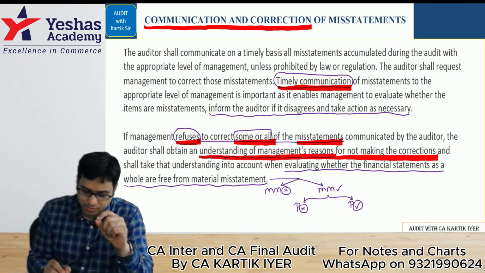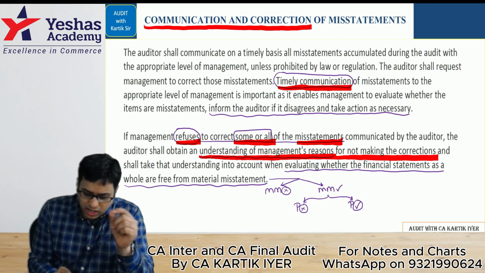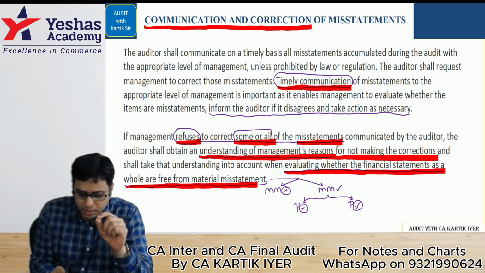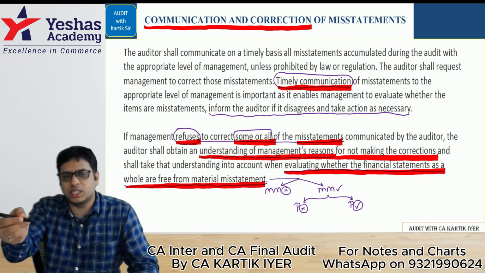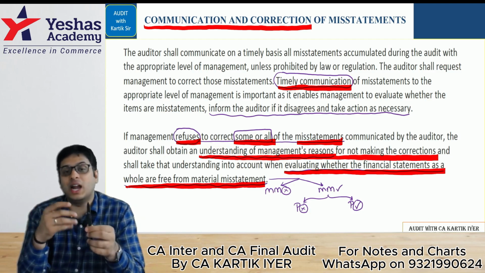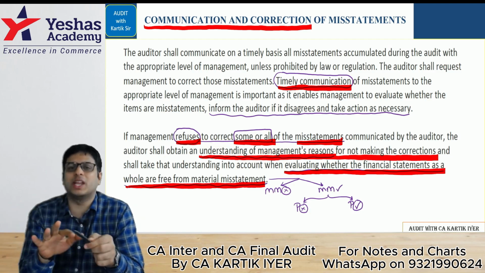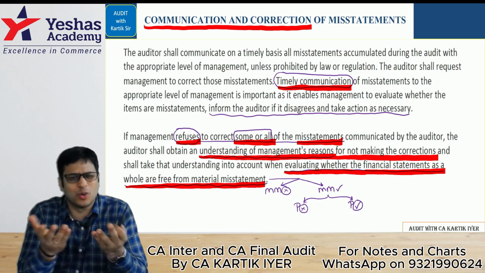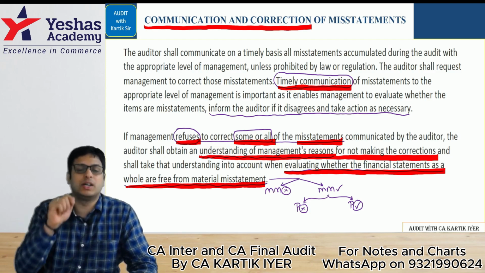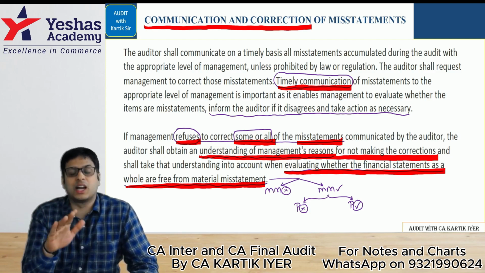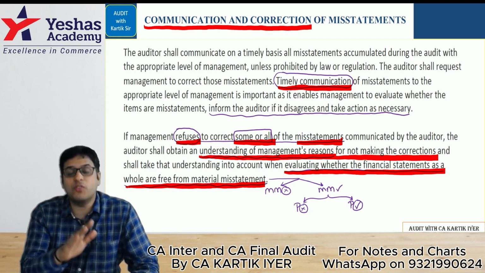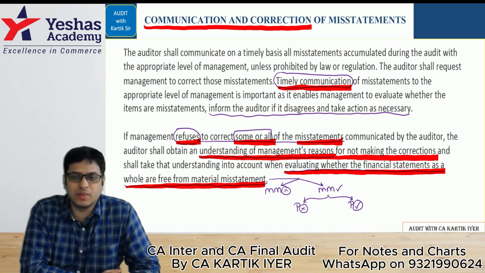Correct? Next. And shall take that understanding into account when evaluating whether the financial statements as a whole are free from material misstatements. If the uncorrected misstatements are still there, we will see whether they are material or not, because you know very well, if uncorrected misstatements are not material, then it doesn't bother us. Correct? No problem. But if uncorrected misstatements are material, then we have material misstatement. And with material misstatement, our reporting will change. Correct? We'll give either a qualified or an adverse report if material misstatement is there, if we have obtained sufficient appropriate audit evidence. Are you there with me?